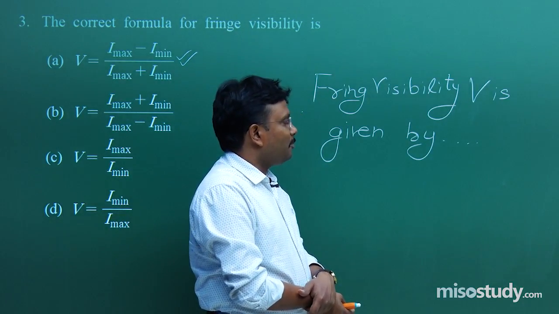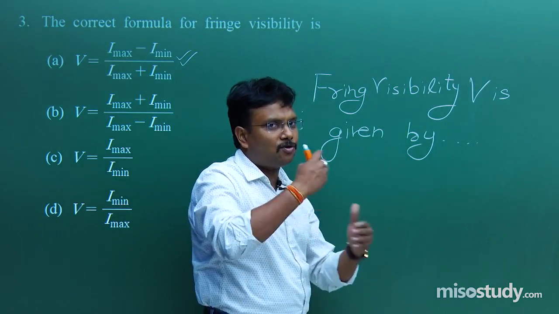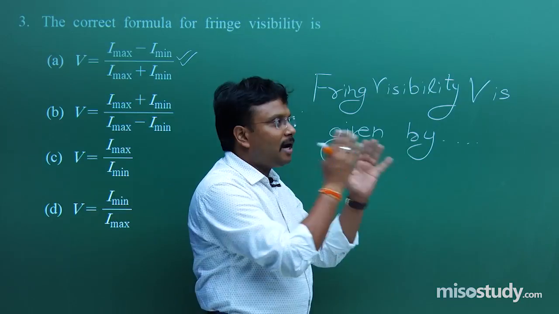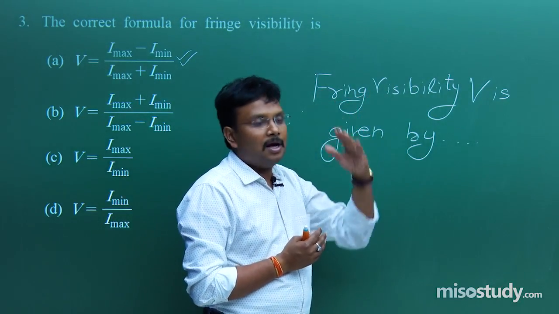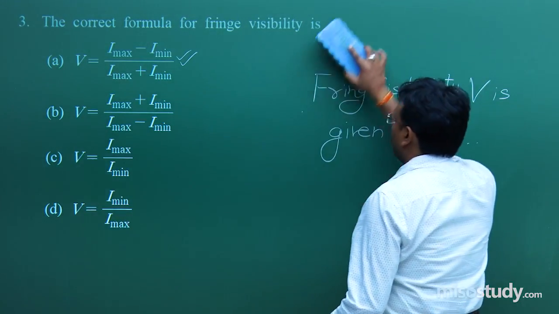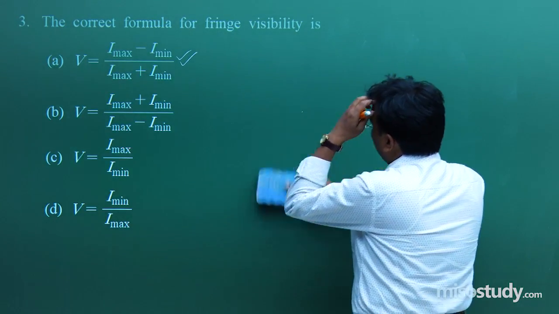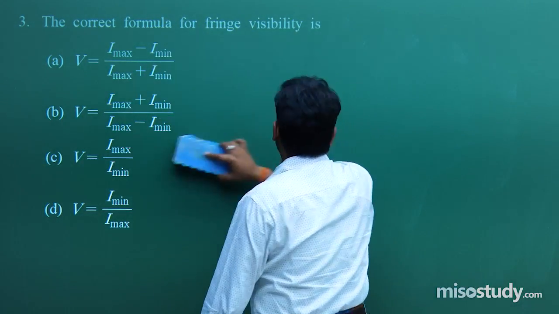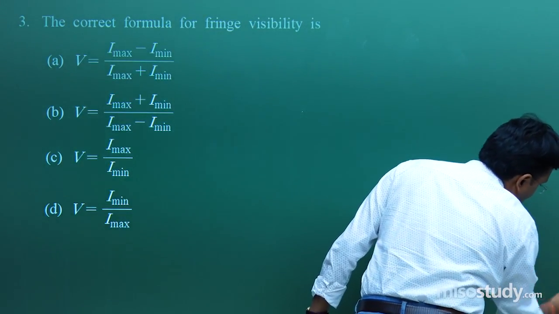Okay, fringe visibility is given by this, fringe width is this much, and so on and so forth. So it's going to be a regular thing for your eyes. So it's going to be stored in your hard disk. So that is the way of recalling, remembering some important results. And this Young's double slit formula or concepts and these types of small results, they are really very important for this particular situation.